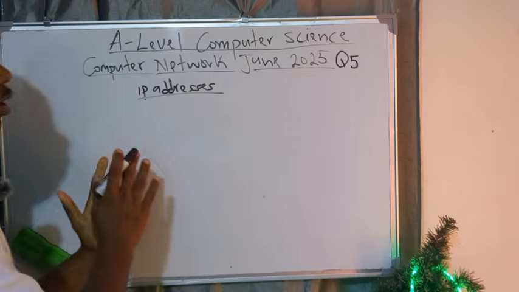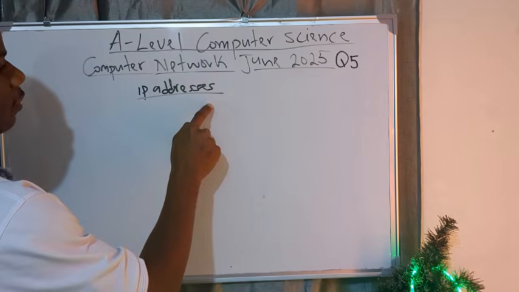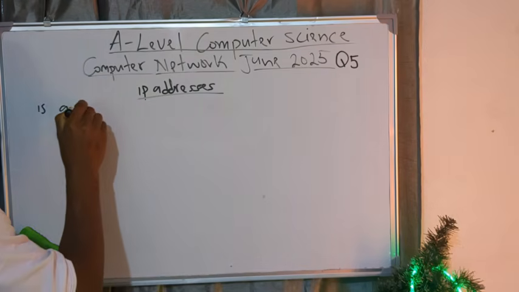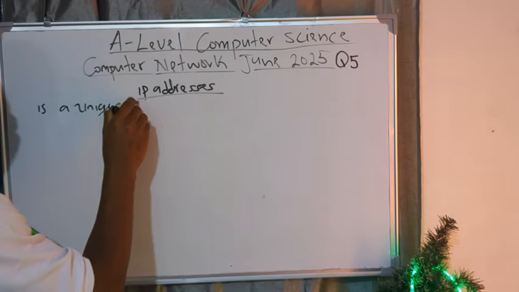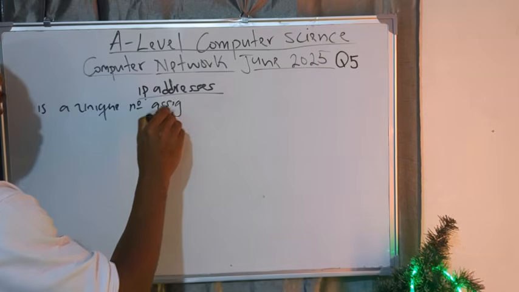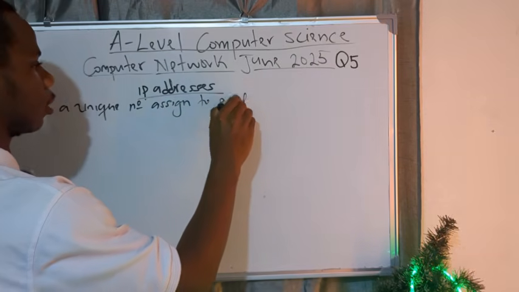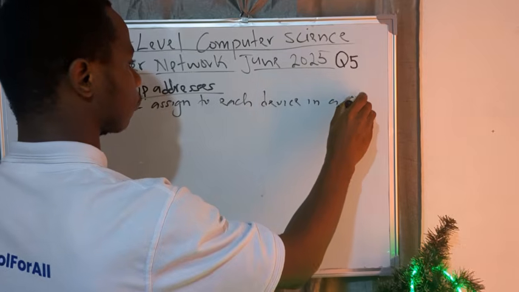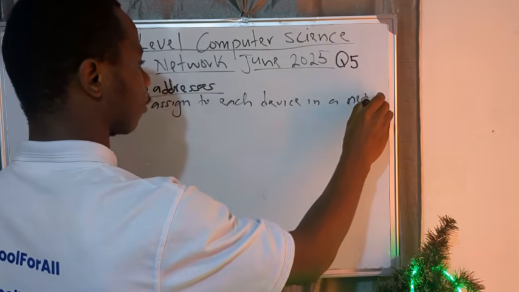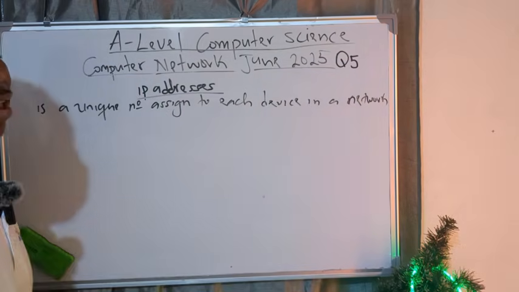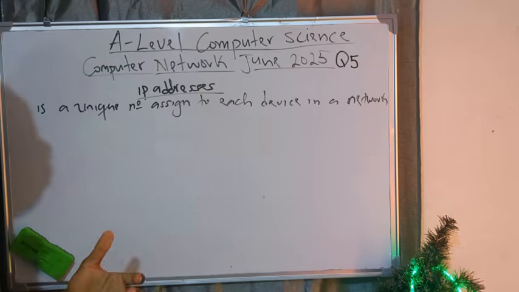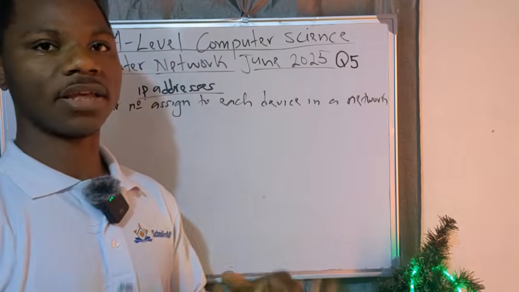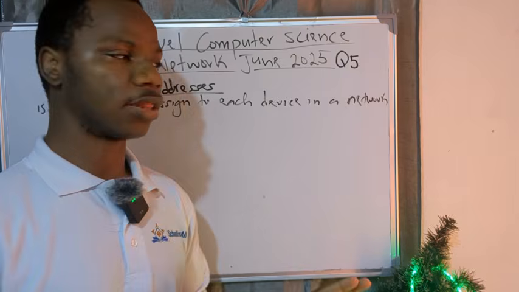In the exam, if they ask you to define it, it is very clear. You say that an IP address is a unique number assigned to each device in a network. Very important. The definition is very easy. An IP address is a unique number. Another person can say an IP address is a unique number used to uniquely identify each device in a network. I think it's also clear.